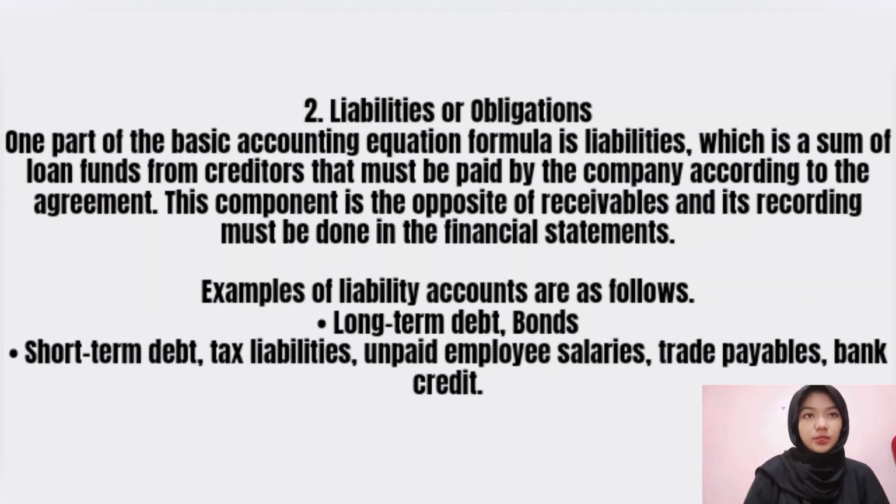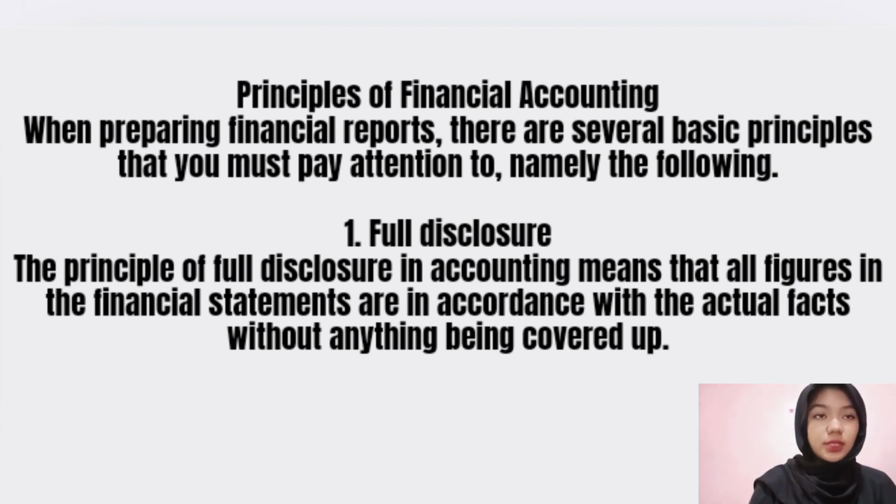2. Liabilities or obligations. One part of the basic accounting equation formula is liabilities, which is a sum of loan funds from creditors that must be paid by the company according to the agreement. This component is the opposite of receivables, and its recording must be done in the financial statement. Examples of liabilities accounts are as follows: long-term debt, bonds, short-term debt, tax liabilities, unpaid employee salaries, trade payables, bank credit.